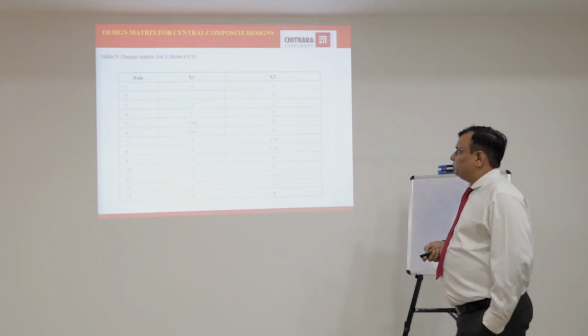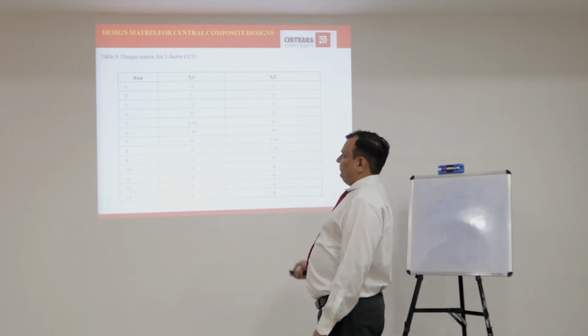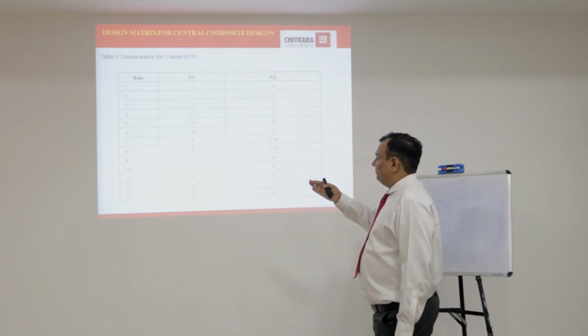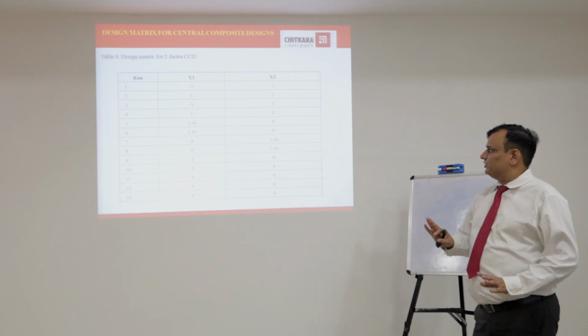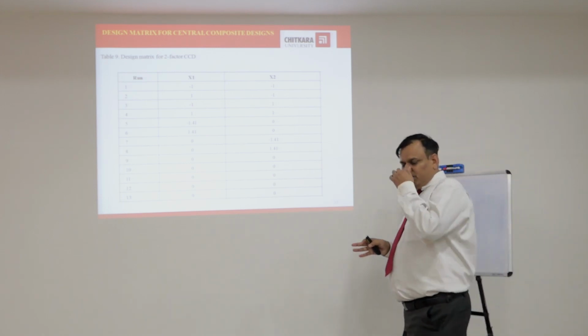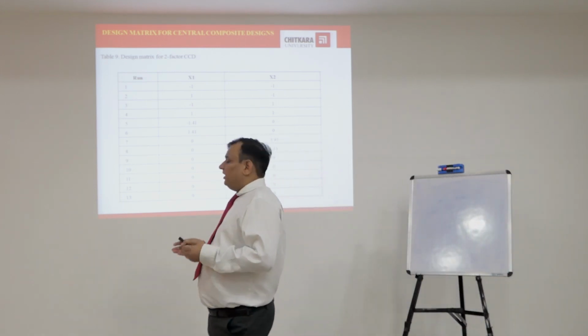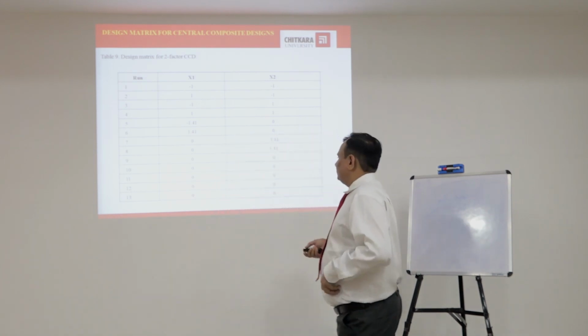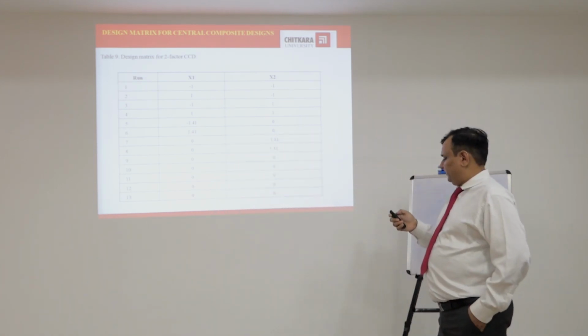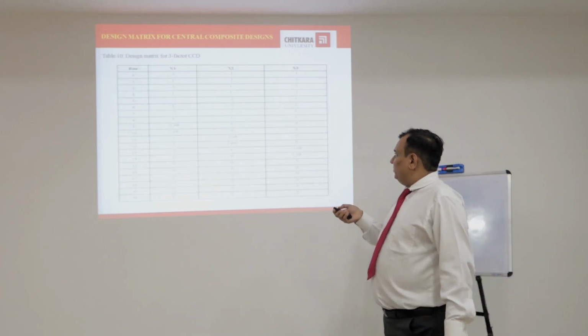Design matrix for central composite design for 2 factors. If we study 2 factors, then the number of runs will be 13 in central composite design, in which there will be the value of alpha, we can say axial plus and minus points, and accordingly the 13 values will be there. In design layout,